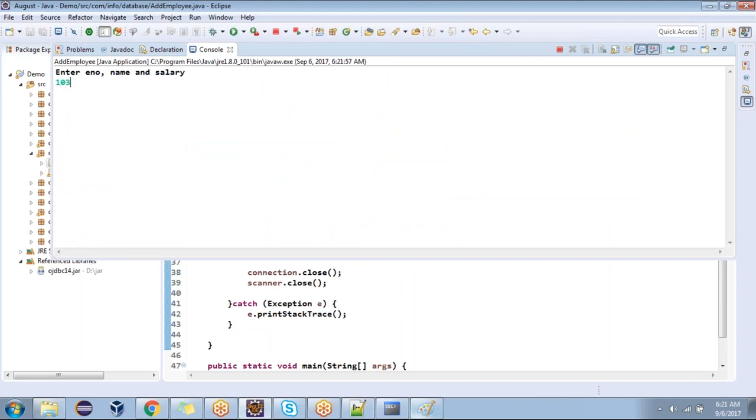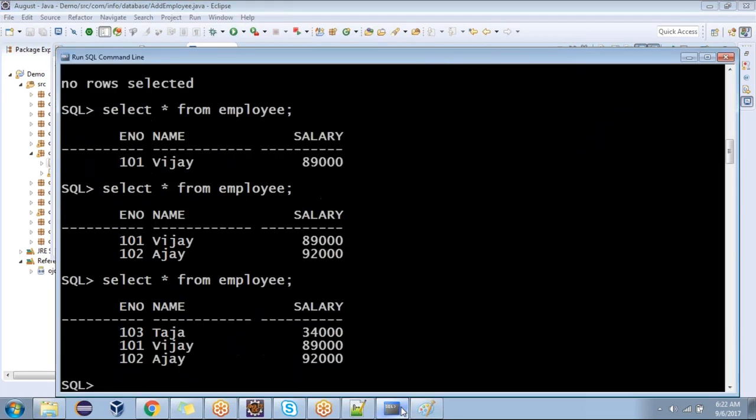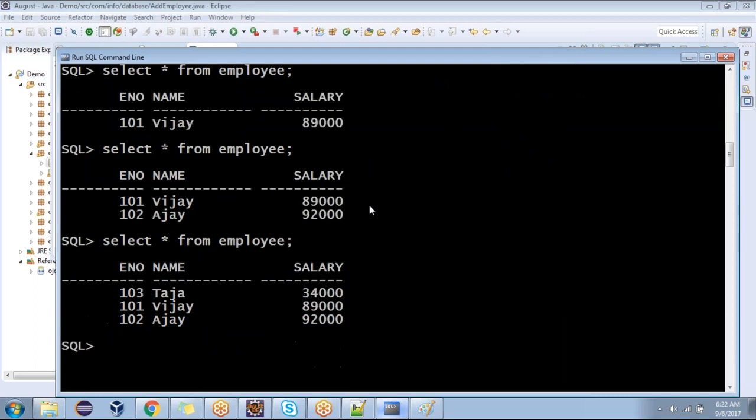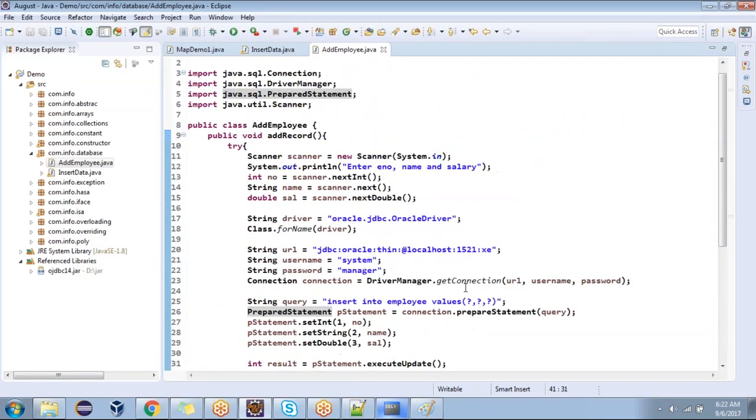Enter employee number 103, Teja, 34,000. Are you able to see the employee created or not? Yes, employee created. Now look at now. When you are creating the table, did I say any primary key? No, I didn't say any primary key. But when you are creating the table, just say primary key. You know how to create a primary key. I told you already. I'll explain it in the future also. Don't worry. Understood now? This one is insert.